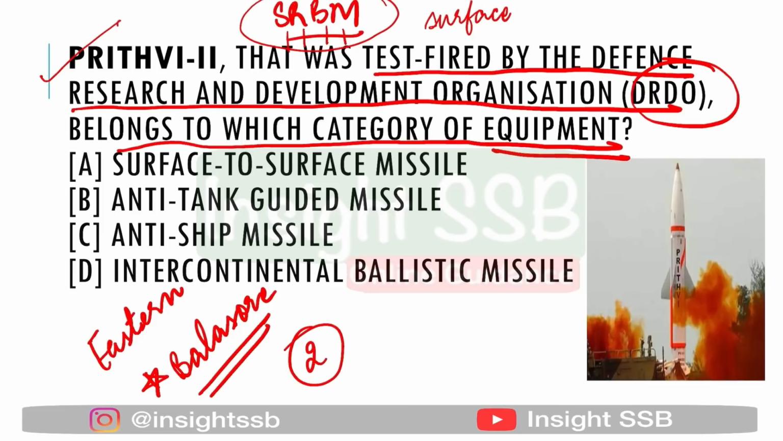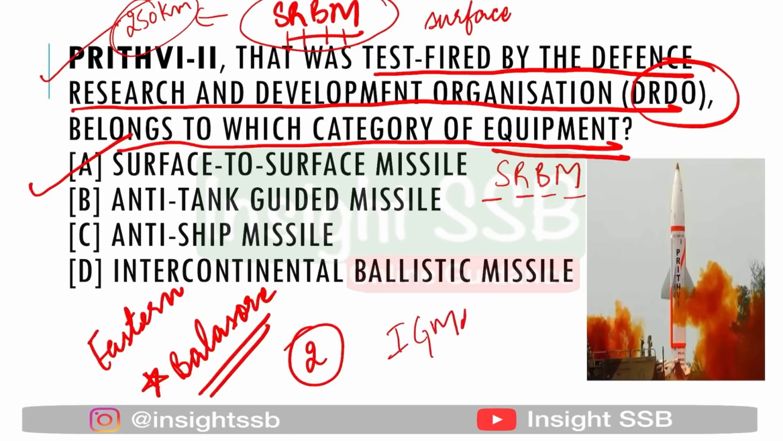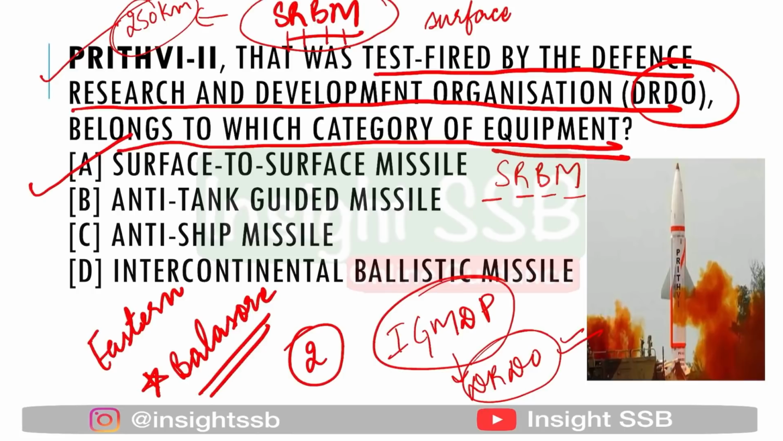Okay, why is it short range? Because it has a range of only 250 kilometers. That is why it is a short range ballistic missile system. Okay, so the answer for the same is surface to surface missile and that too SRBM, that is short range ballistic missile. So you will remember all these things. And this has been developed under the Integrated Guided Missile Development Program, which we also call IGMDP. And which organisation does this IGMDP come under? This is actually under DRDO. So basically developed by DRDO under the program that is integrated guided missile development program. Okay, so you will remember all these things related to Prithvi 2.